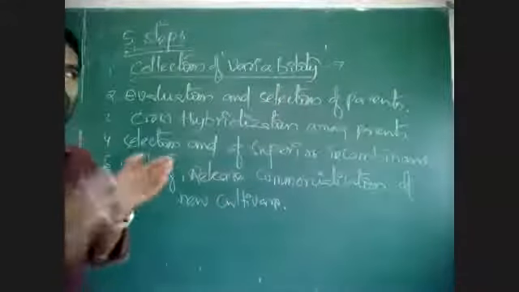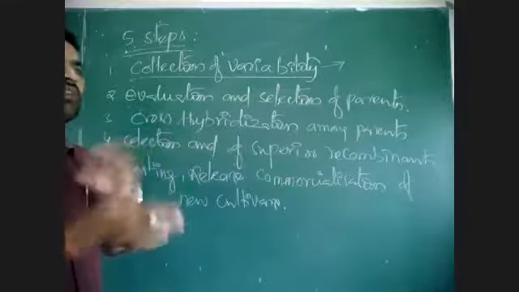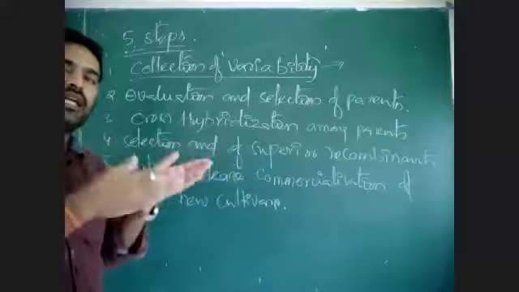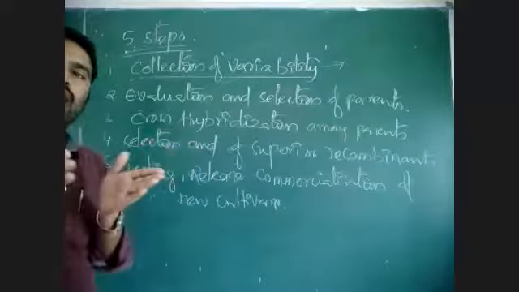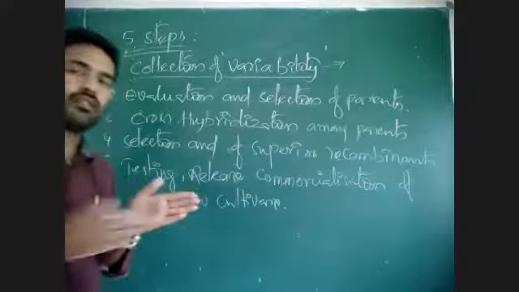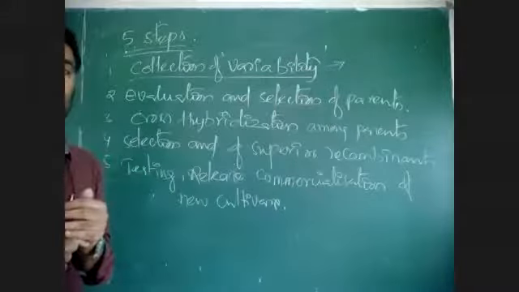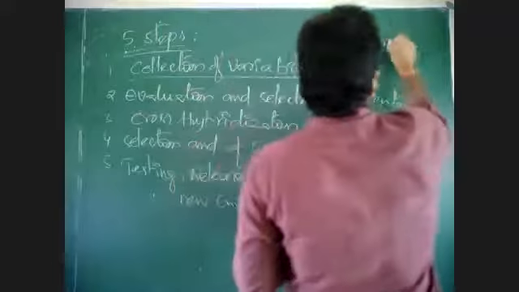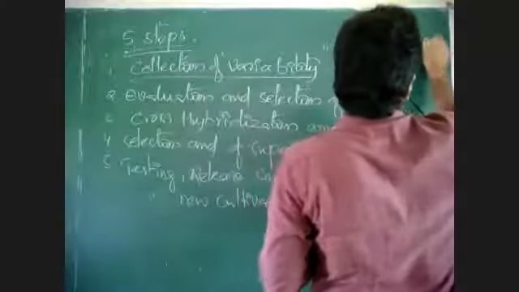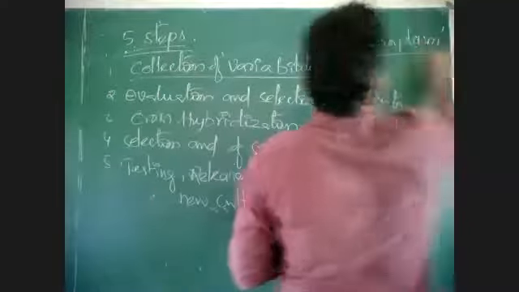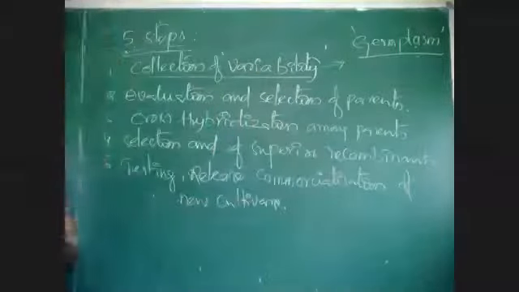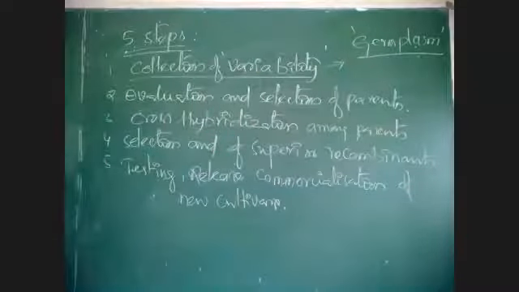Wherever we are doing experiments, for that experiment, we need to collect the characters of a variety. All characters of a variety should be collected. That collection is called what? Germplasm collection. What does germplasm mean? DNA or genes, all genes related to a character of a species, is called germplasm.